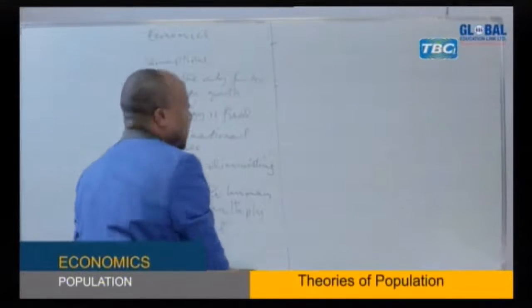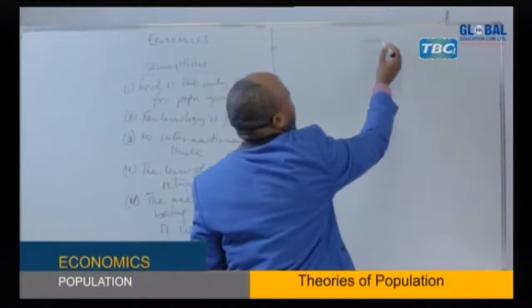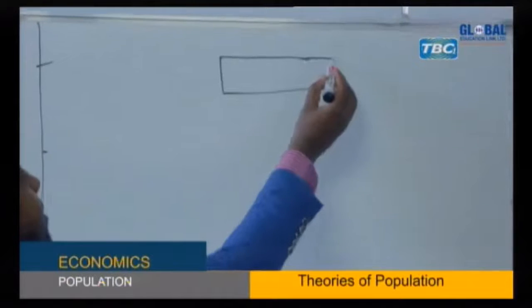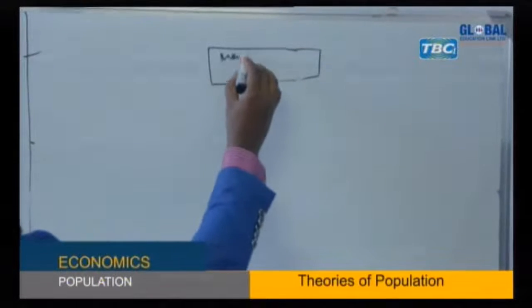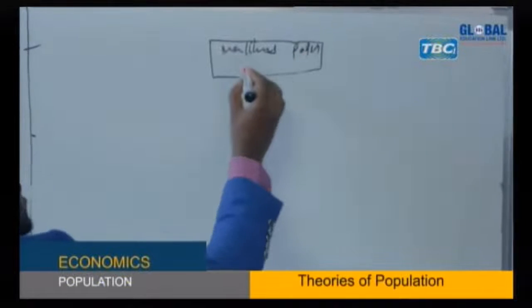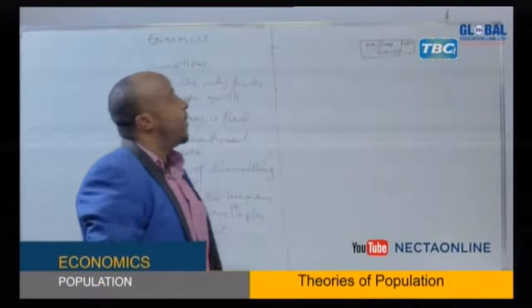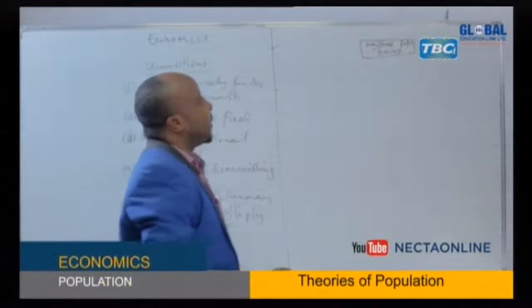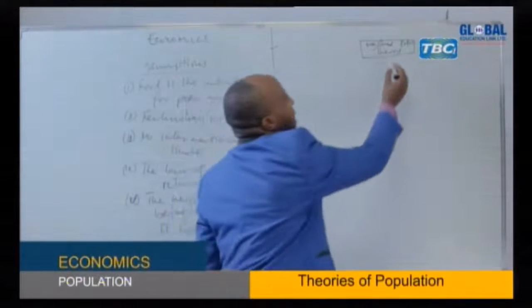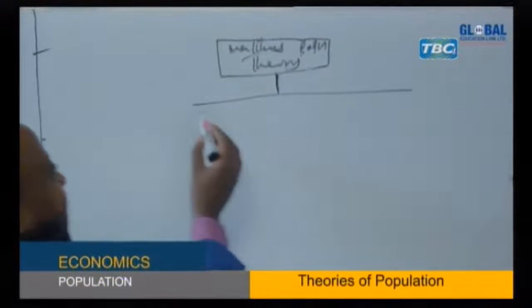So assume we have this chart which is like this. We have here Malthus population theory. That is at the top. Now at this particular point we expect, according to him, he suggests that this theory is built in two aspects.